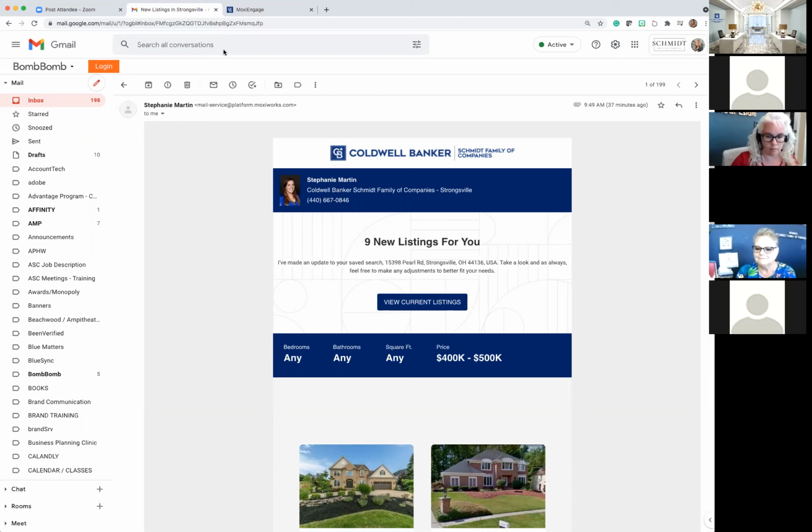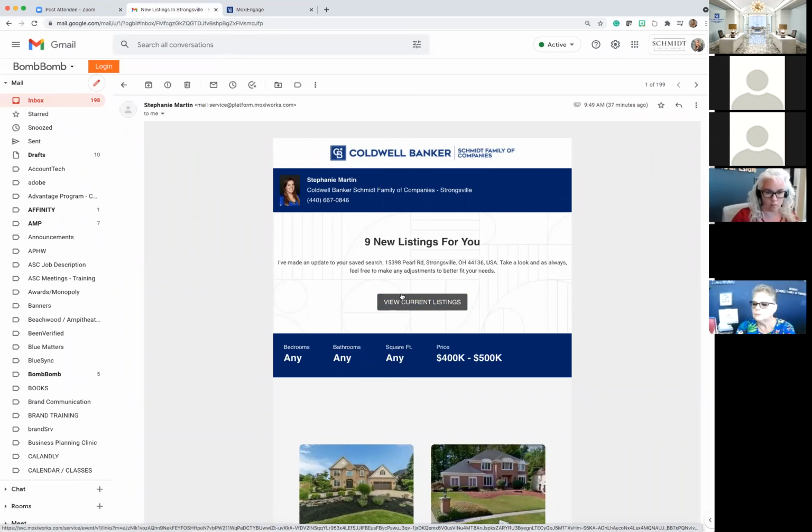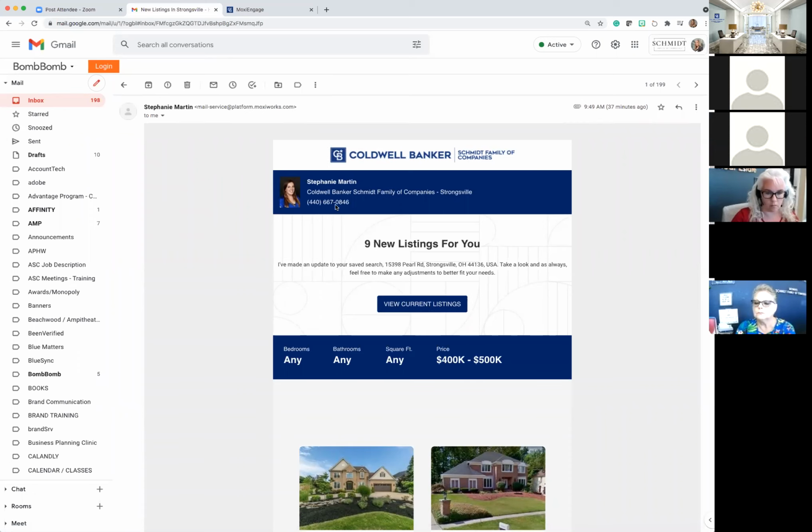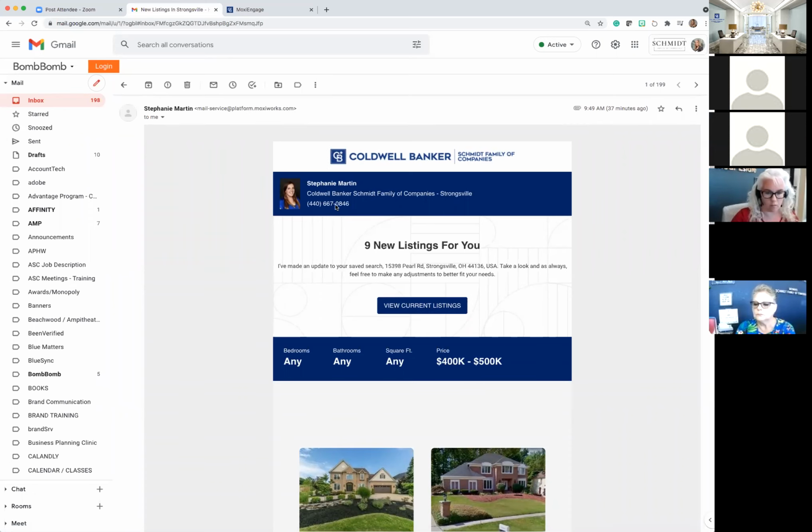Okay, so here's the client view of what they receive. This is simplistic for them. I don't care if they have tech knowledge or not. We make it so easy that there's only one thing to do. It's very simple, very clean, very clear. The contact information is in here already. So again, you can even see how this can become like a sphere marketing campaign and you're not actually having to do the work for it.